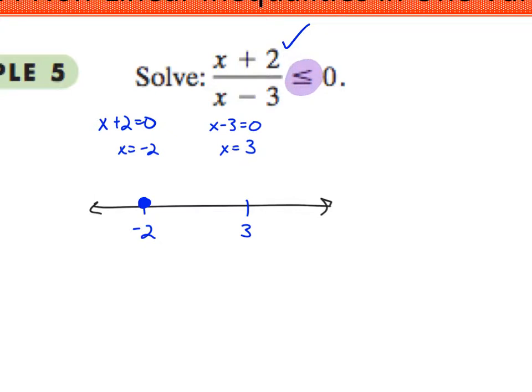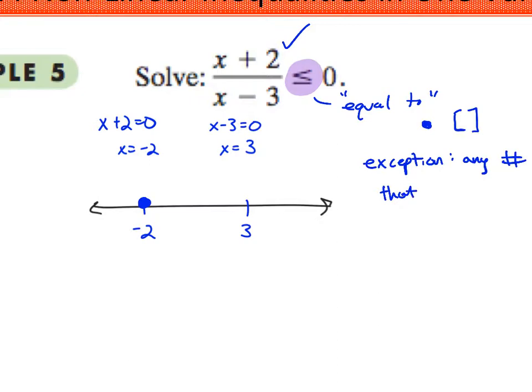If there's an equal to part in it, then that means I use closed circles and brackets. Okay? But the exception, any number that comes from the bottom, the denominator, is automatically excluded.